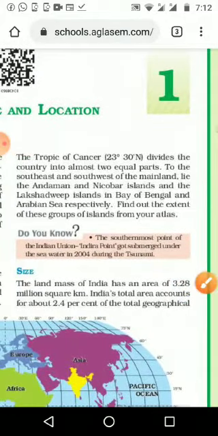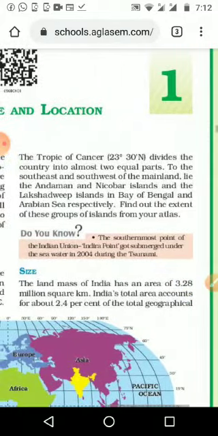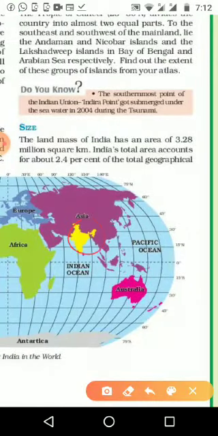And to the southeast and southwest of the mainland lie the Andaman and Nicobar Islands and the Lakshadweep. This is the mainland of India, and on both sides we can see them here. On the left side we can see Lakshadweep, and on the right side we can see the Andaman and Nicobar Islands.